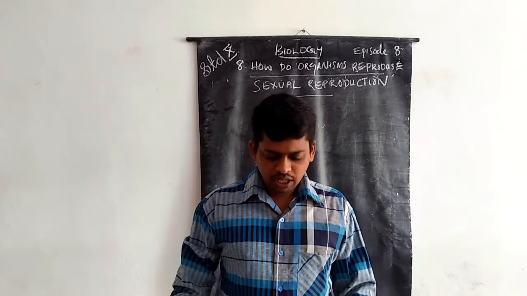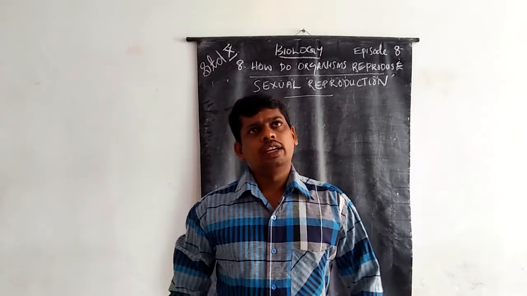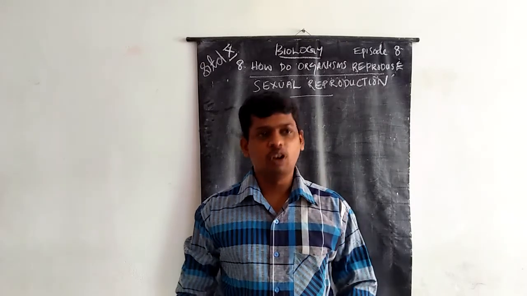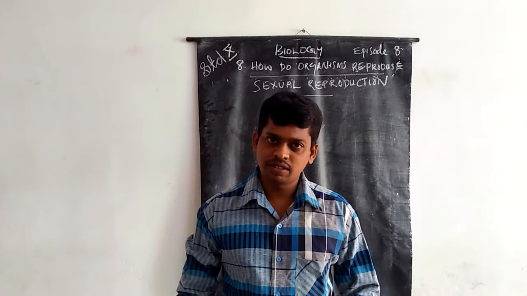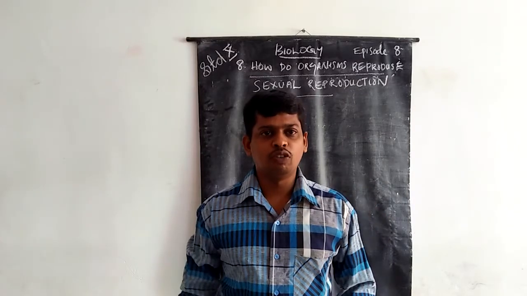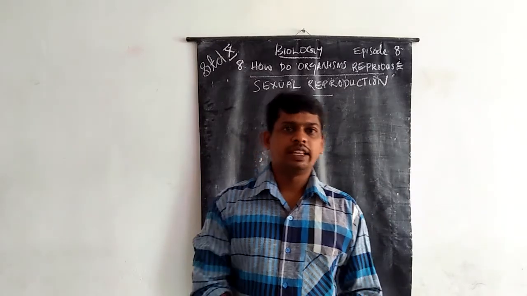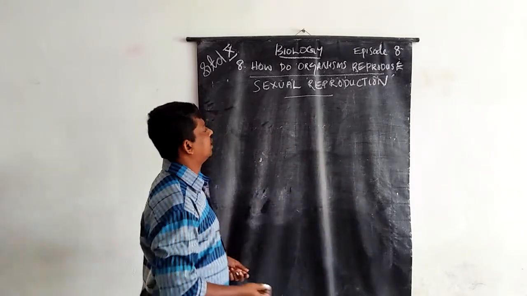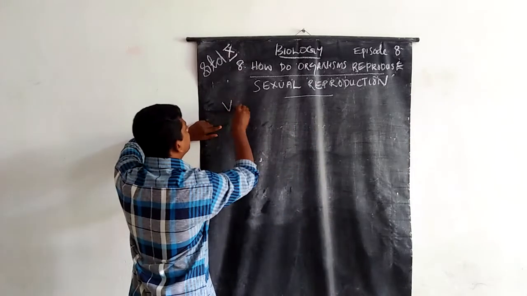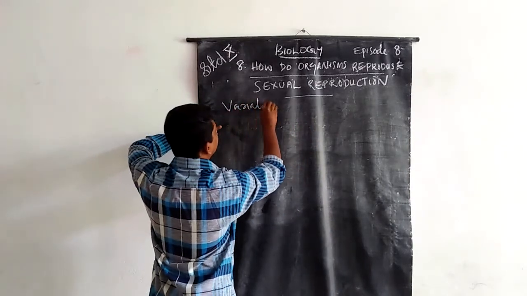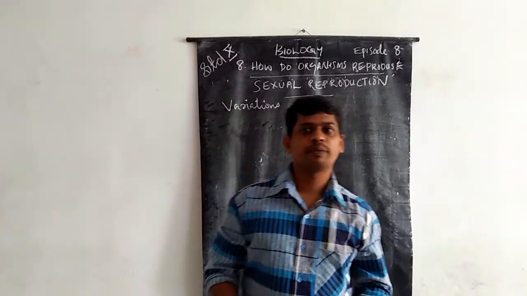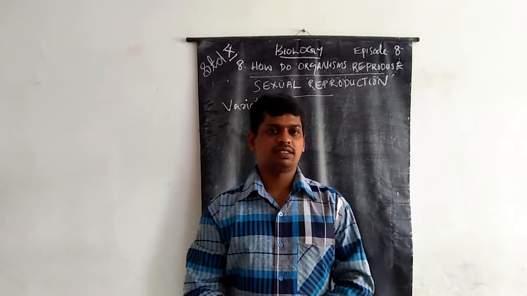The main importance of sexual reproduction is that it can produce variation.